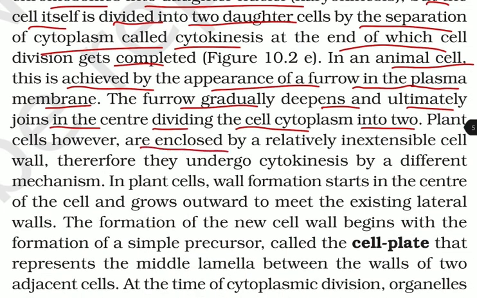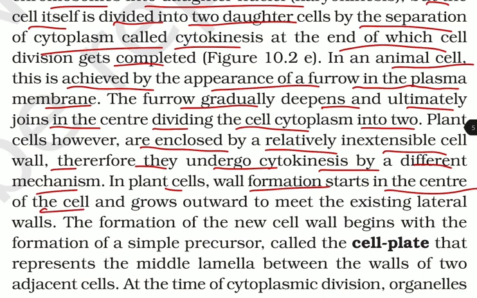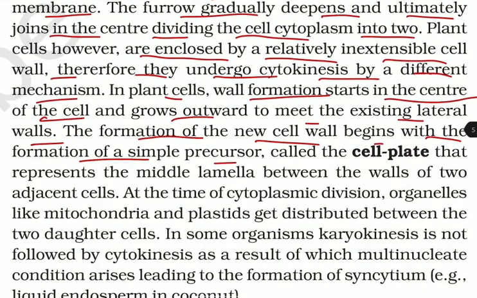Plant cells, however, are enclosed by a relatively inextensible cell wall. Therefore, they undergo cytokinesis by a different mechanism. In the plant cells, wall formation starts in the center of the cell and grows outward to meet the existing lateral walls. The formation of new cell wall begins with the formation of a simple precursor called the cell plate that represents the middle lamella between the walls of the two adjacent cells.